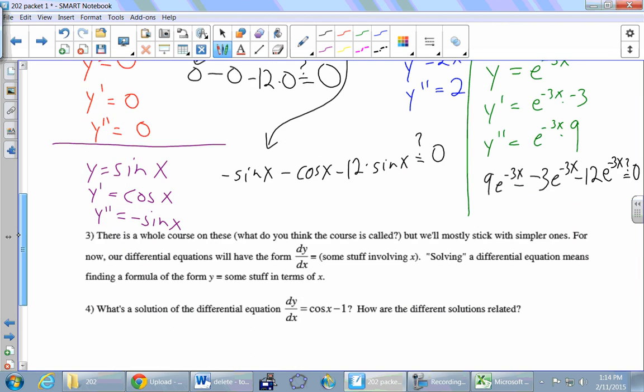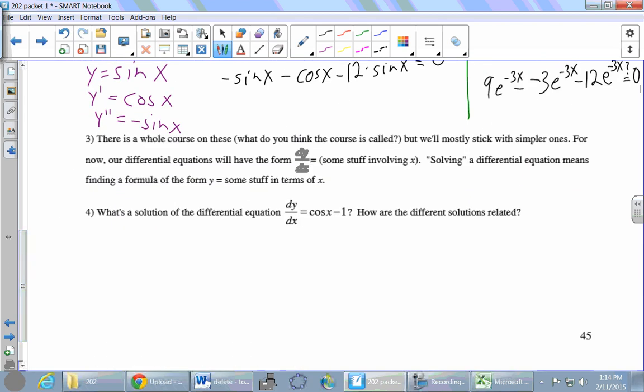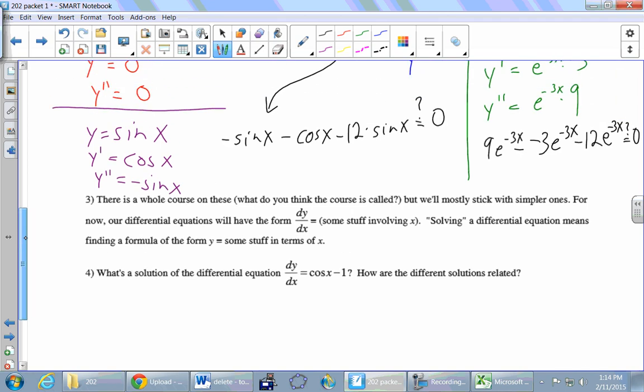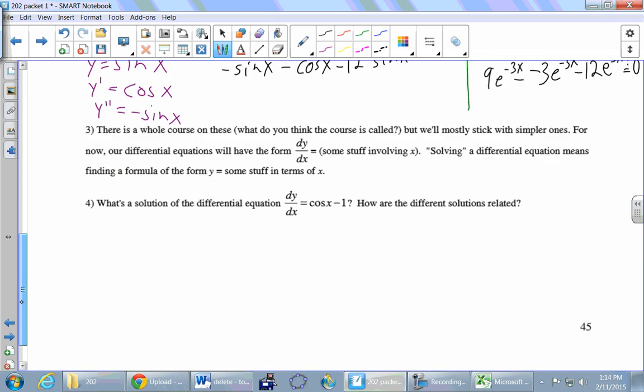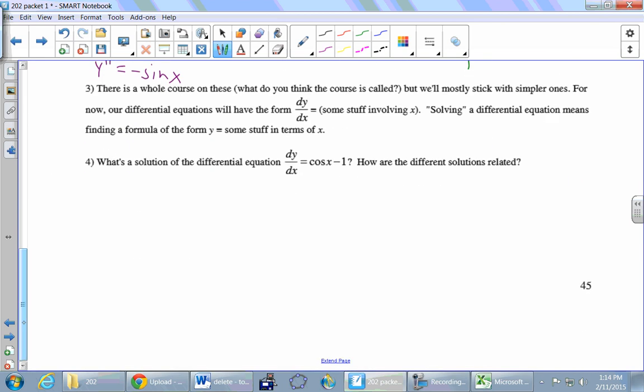So down here, let's come to this word solving. Rich, can you read starting at solving there? Solving a differential equation means finding a formula for y equals stuff. Okay, so that's what we just did. We solved the original differential equation with this miracle y equals e to the negative 3x. That's what it means to solve a differential equation, right? Okay, good. Let's move on to number 4. And we'll go back to Alex for 4.